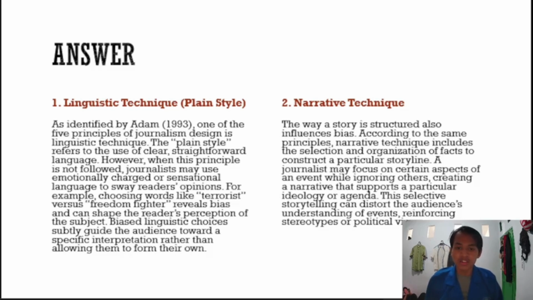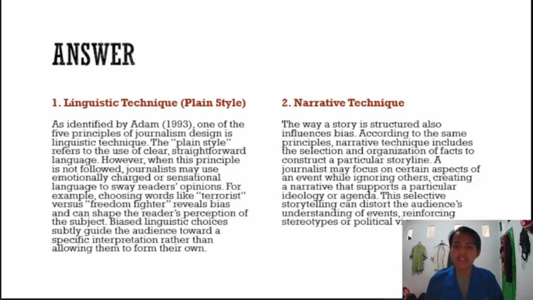Biased linguistic choices subtly guide the audience toward a specific interpretation rather than allowing them to form their own. The second is narrative technique. The way a story is constructed also influences bias. According to the same principle, narrative techniques include the selection and organization of facts to construct a particular storyline.